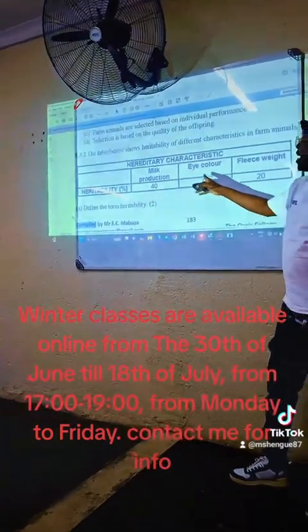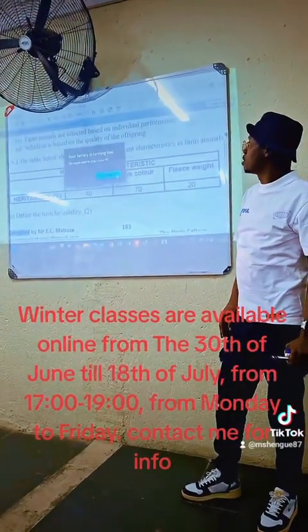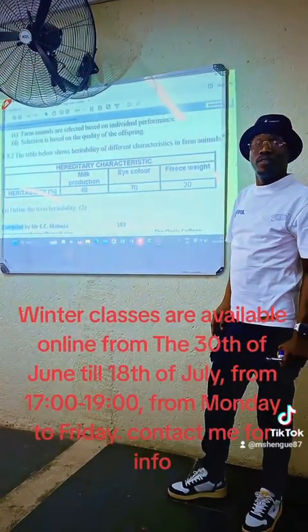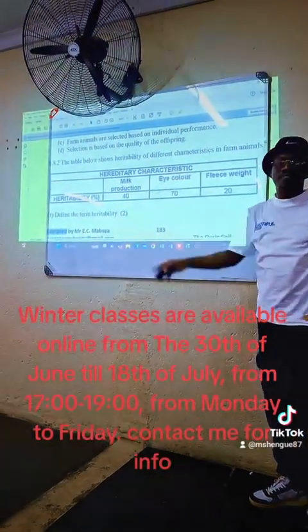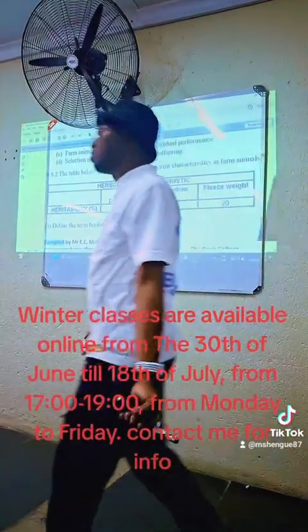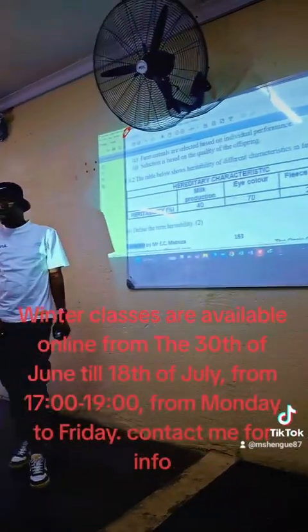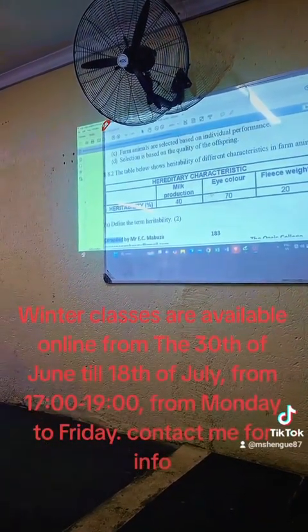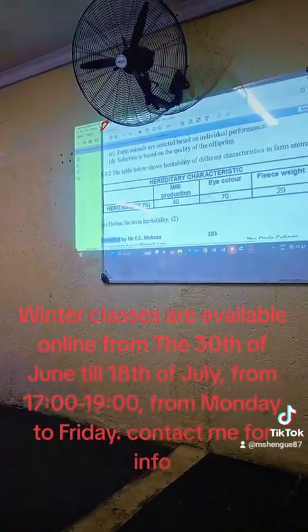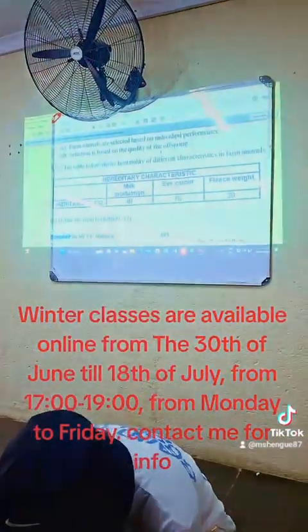Very good. This characteristic is determined by what? Environment or genes? Genes. How much of this characteristic is determined by environment? 30%. Simple like that. Which one are you not going to select for breeding purpose? Fleece weight. Why? Because it has low percentage of heritability, yes?